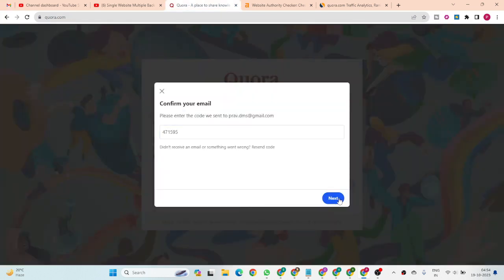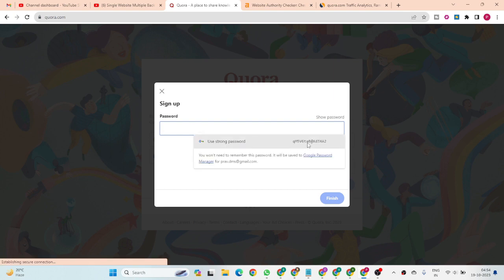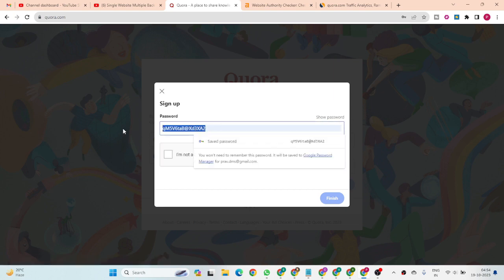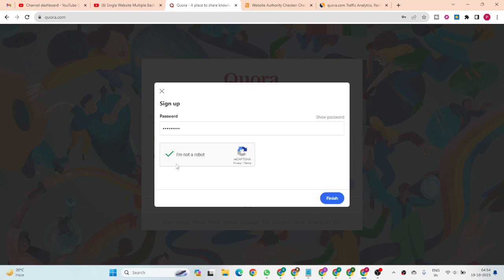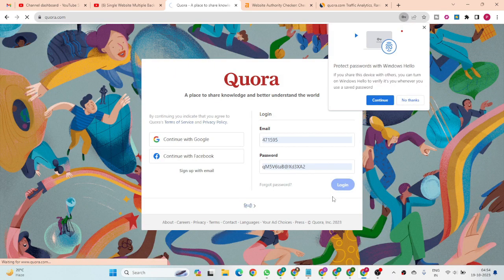We have added it, then we click the next button. Then we choose a password, then click the robot verification, then click the finish button.